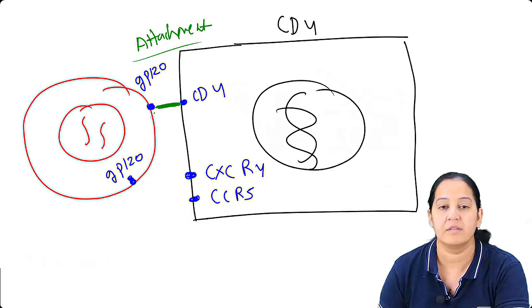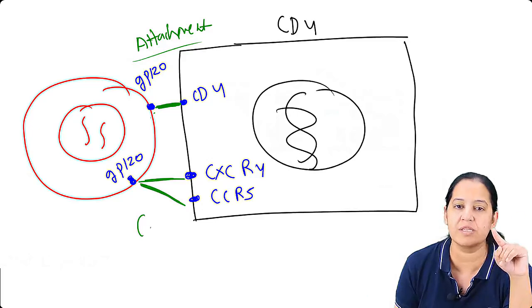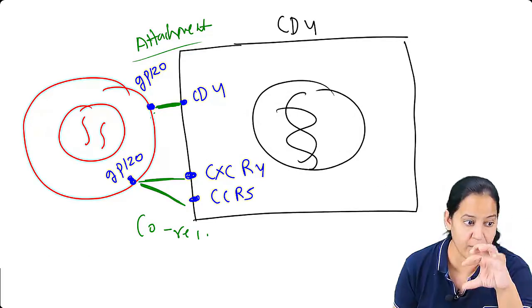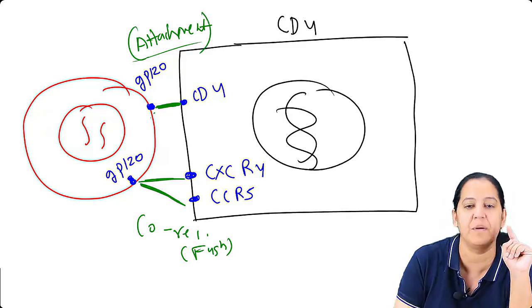So here, glycoprotein 120 forms a bond either with this or with this. This is known as the co-receptor, and this bonding is known as co-receptor binding. This is required for fusion, and the other one is required for attachment. This one is required for fusion.